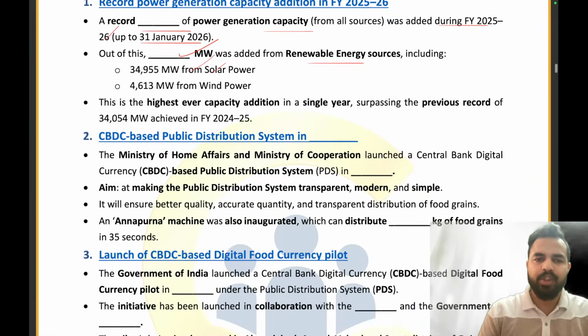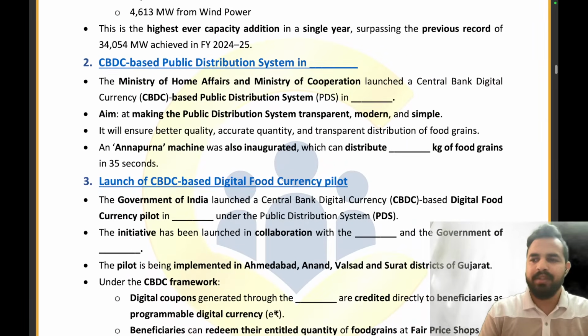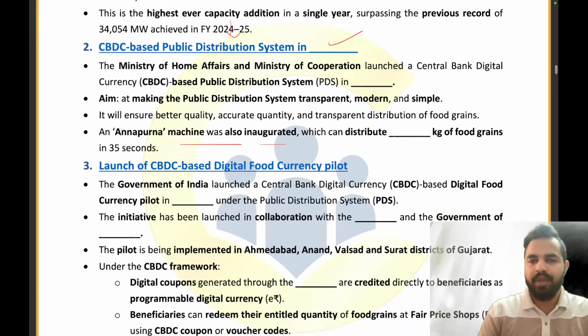Now let's try to answer these questions. So guys, are you ready to answer these questions? Let's start. The CBDC based public distribution system has been launched in Gandhinagar, Gujarat. An Annapurna machine was also inaugurated which can distribute what amount of food grains in 35 seconds? 25 kg of the food grains. Let me tell you guys, this can also be created in the form of a question with two blanks, right? Where it is asking you that this can distribute dash kg of food grains in dash seconds.